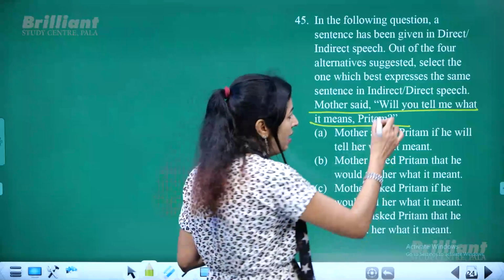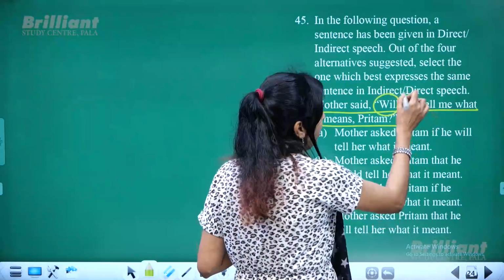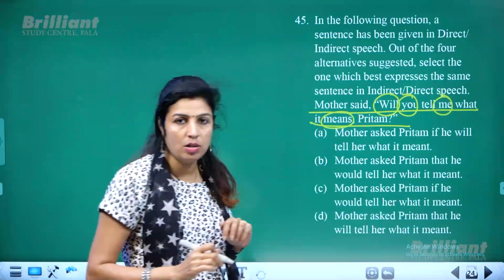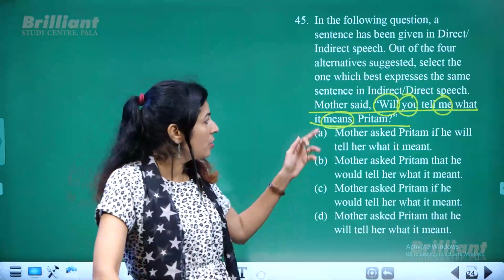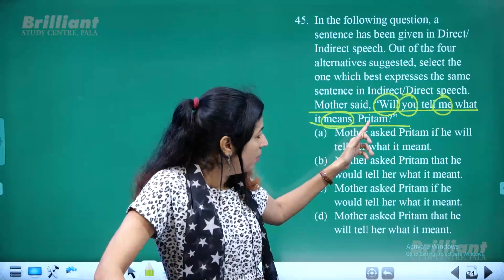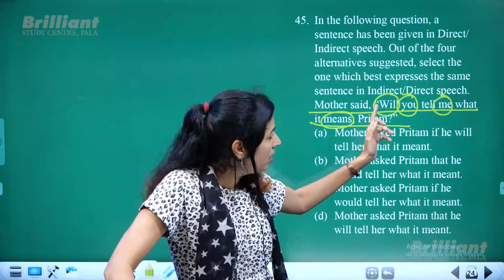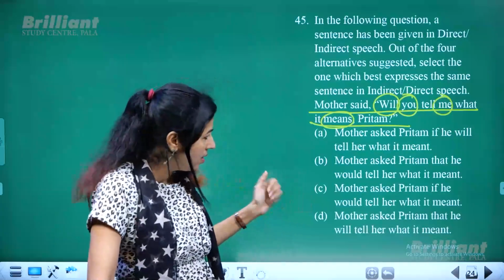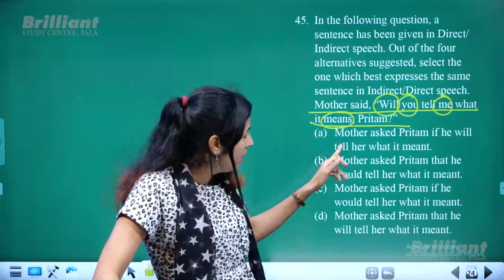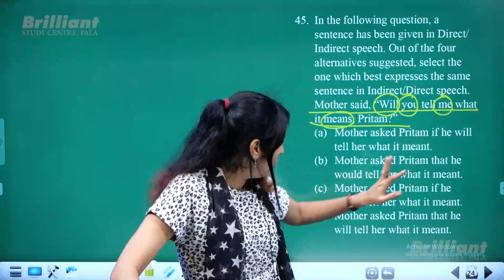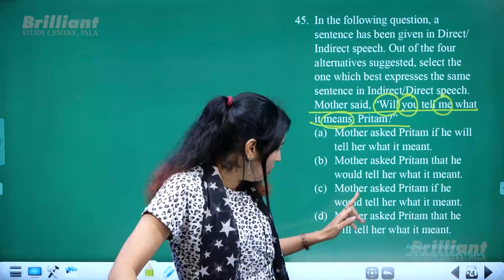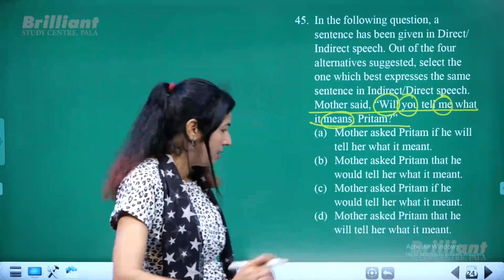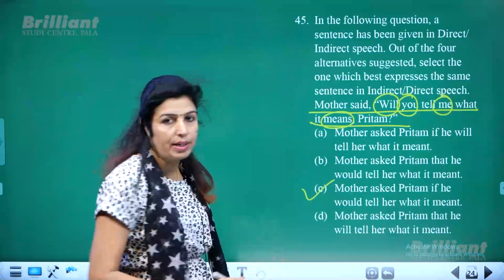So what all changes are there? Will changes, you changes, me changes, and means also changes. The verb also changes. So mother asked Preetham if he would tell her what it meant. Let us see if we have an option like that. Mother asked Preetham if he will, no. Mother asked Preetham that, no. Mother asked Preetham if he would tell her what it meant. So this is what we have solved right now.